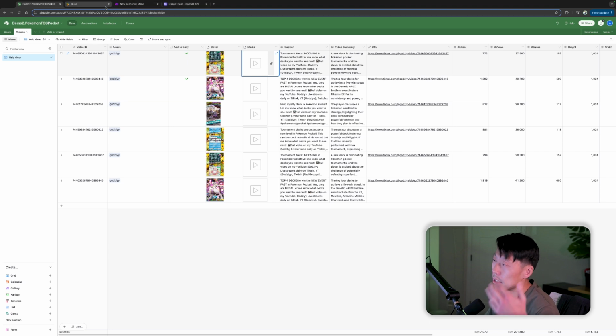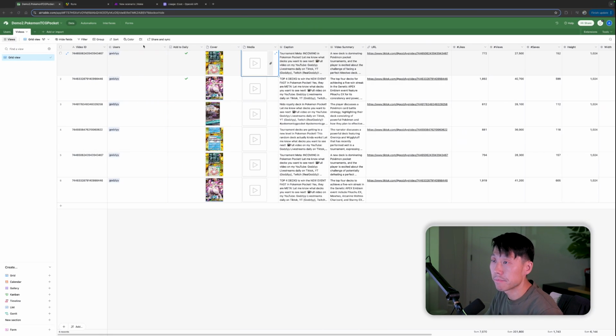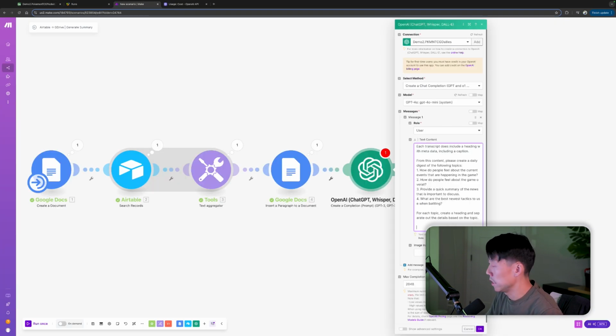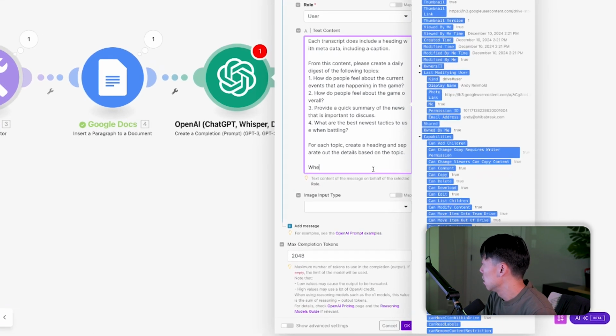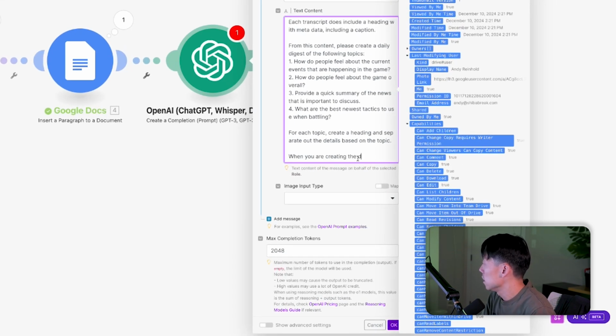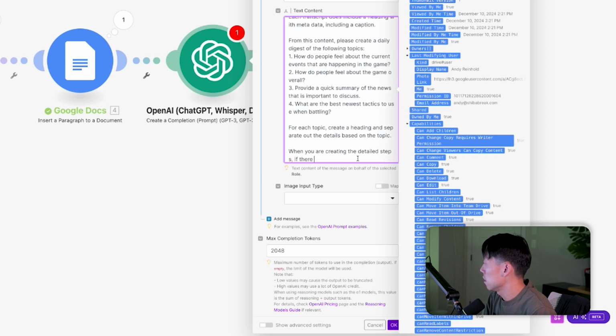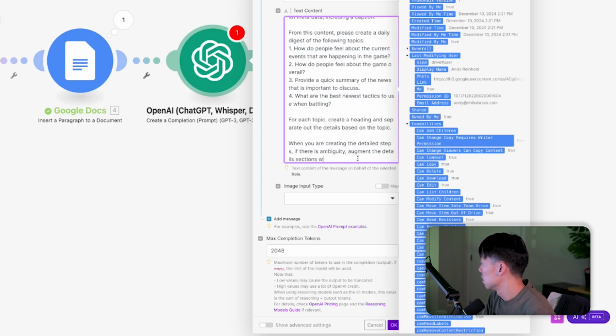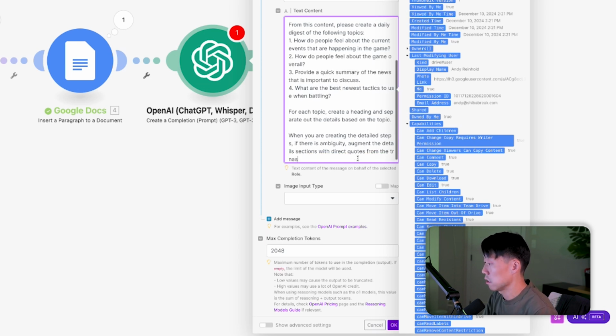So I realized that sometimes ChatGPT would spit out something that wasn't very relevant. So instead, what I'm going to tell it to do is I wrote this little bit extra prompt in here for my last demo. When you are creating the detailed steps, if there is ambiguity, augment the details sections with direct quotes from the transcripts.